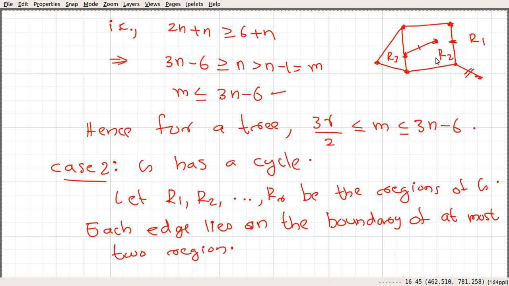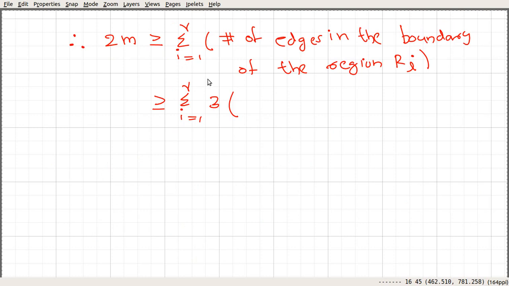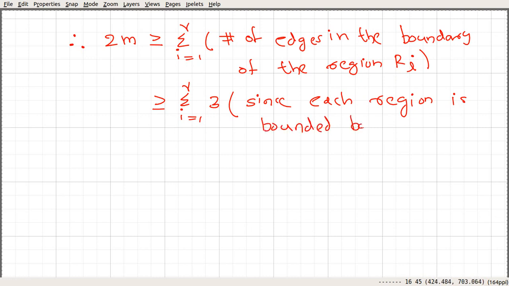So at least we have 3, so this summation is again going to be greater than or equal to 3. The reason is that each face or each region is bounded by at least 3 edges.